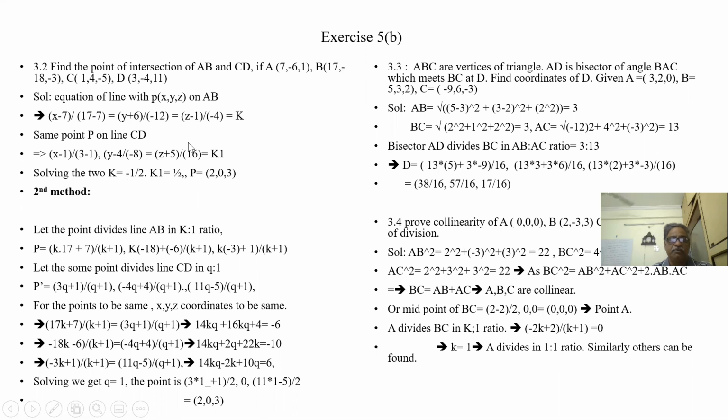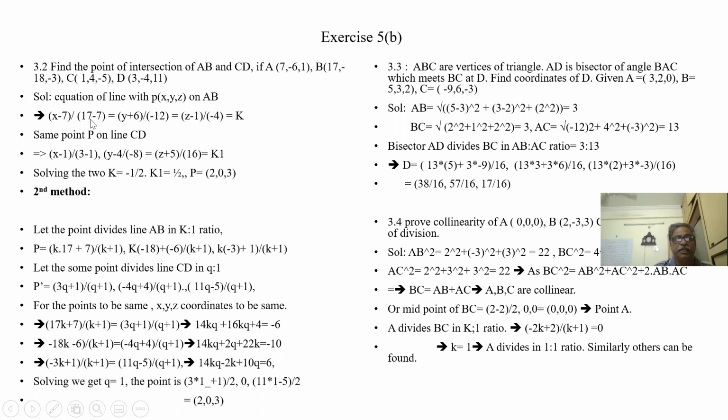Minus half. K is minus half, so 10 into minus half, minus 5. Minus 7 comes here, plus 7. Minus 5 plus 7 is plus 2. 2, 0, 3. This is the point which divides it. So this is a simpler method.